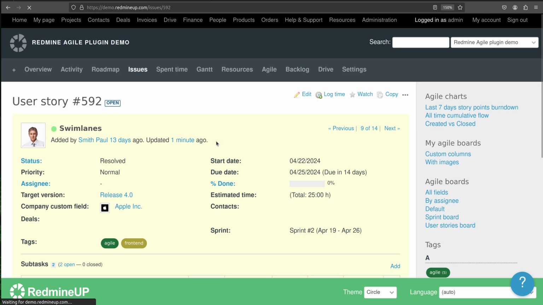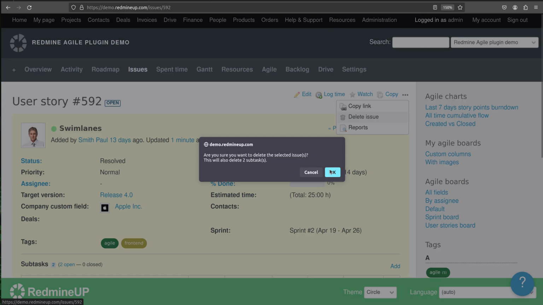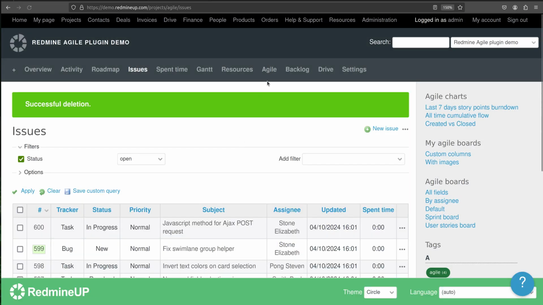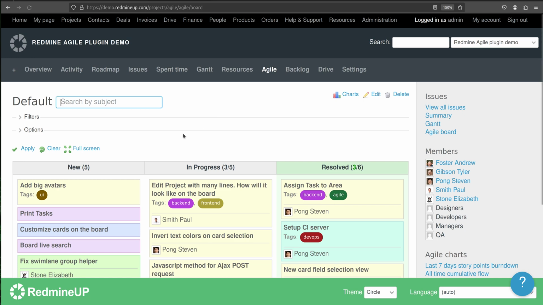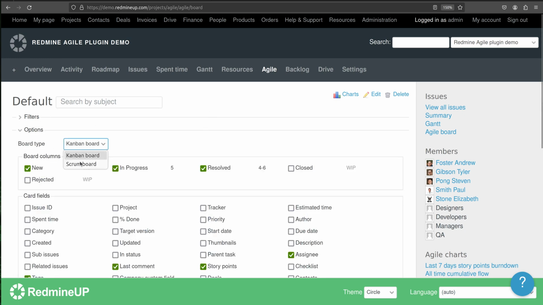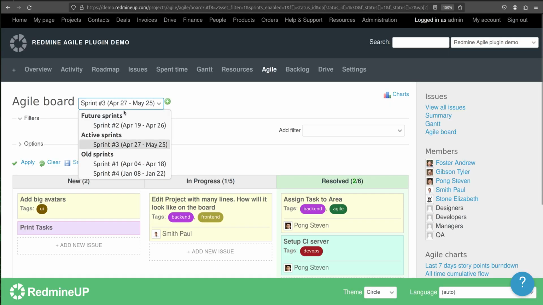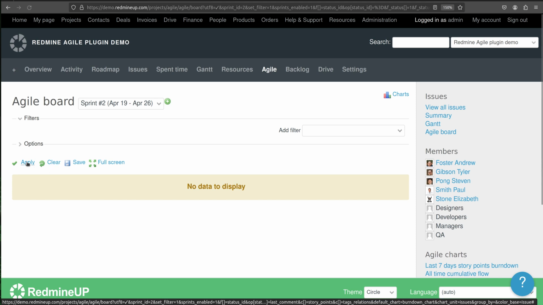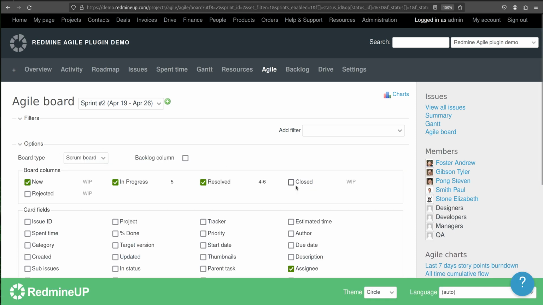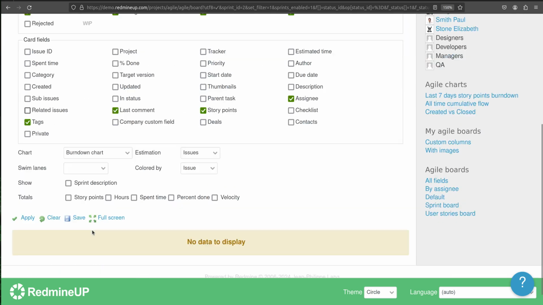Okay, so we are now going to delete this issue. Alright. So when we go now to the Scrum board and sprint 2, there is nothing here because we put everything into the closed column.